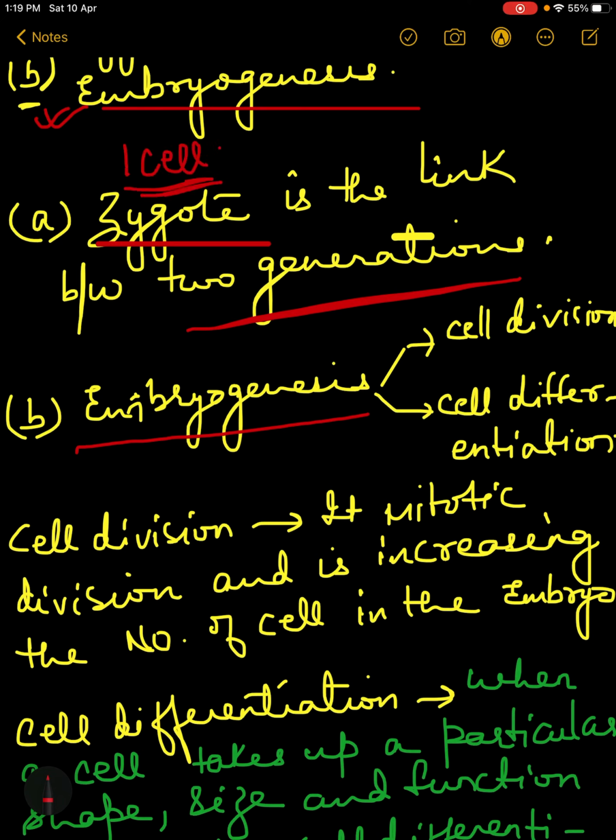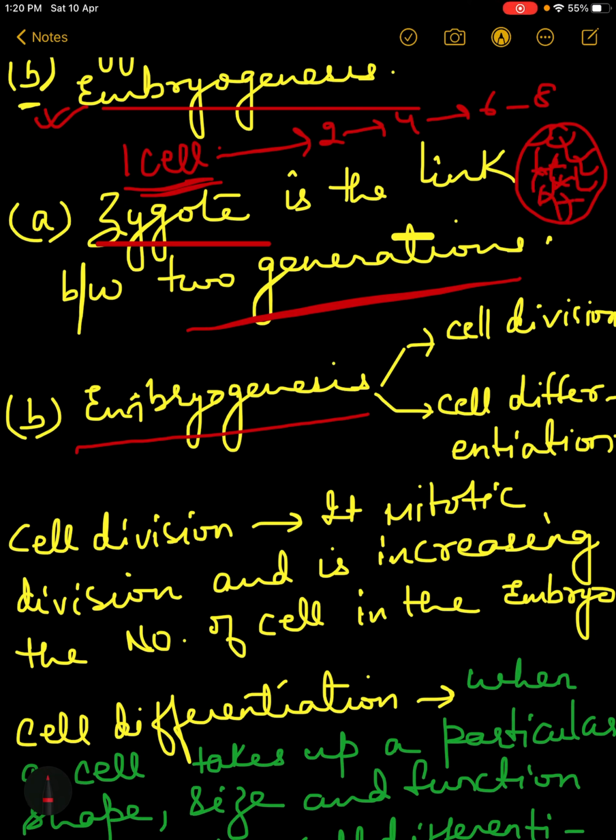This one cell will divide into two, then four, then eight, and so on. So it will become a ball of cells, right? This ball of cells is called the embryo, and from these cells various body parts will be formed.